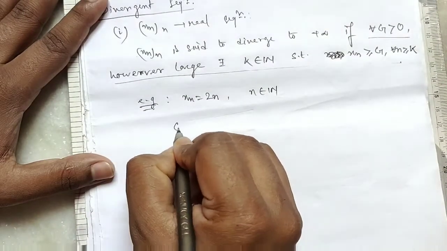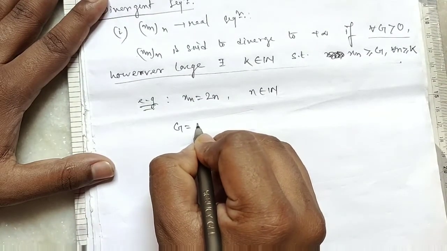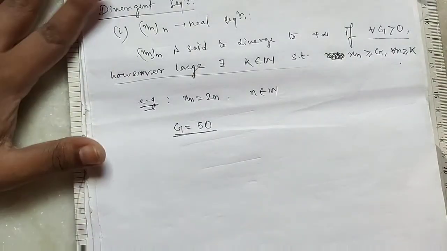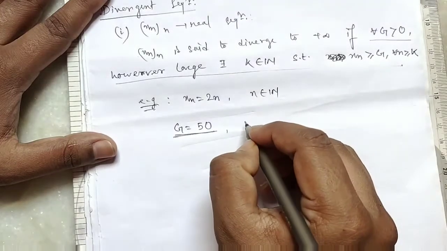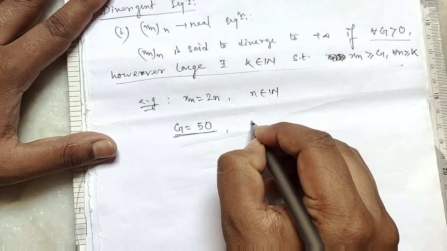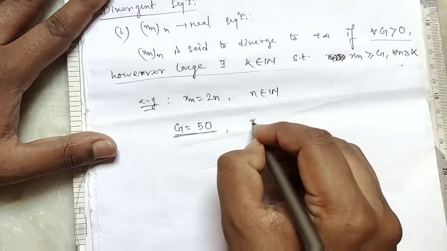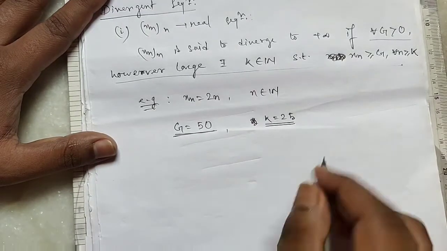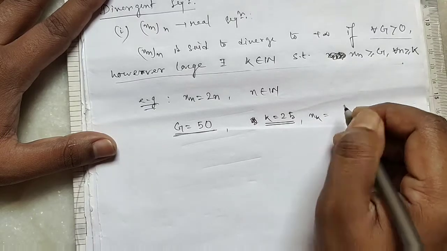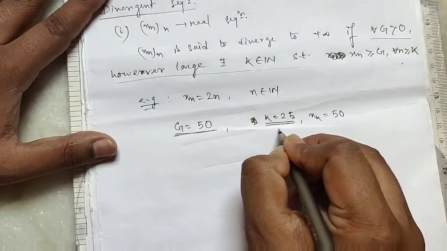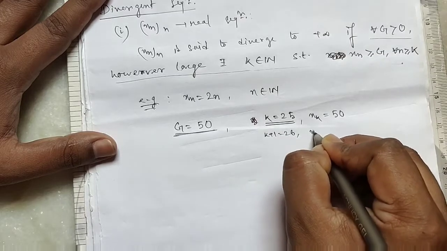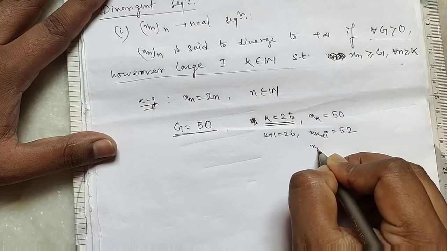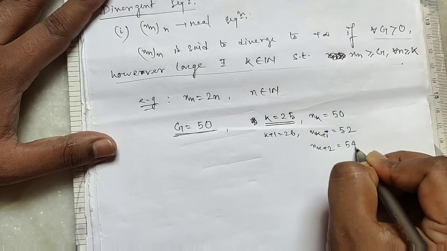So first we take g equal to 50. Then if we take k equal to 25, then xk equals 50, xk plus 1 equals 52, xk plus 2 equals 54, and so on.